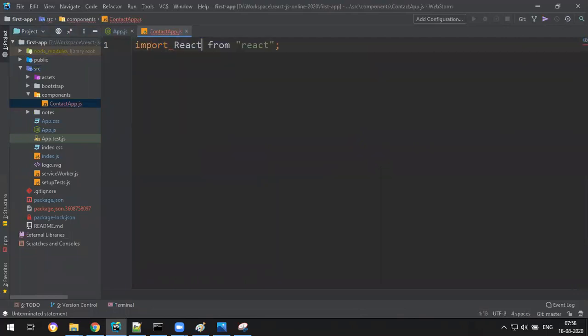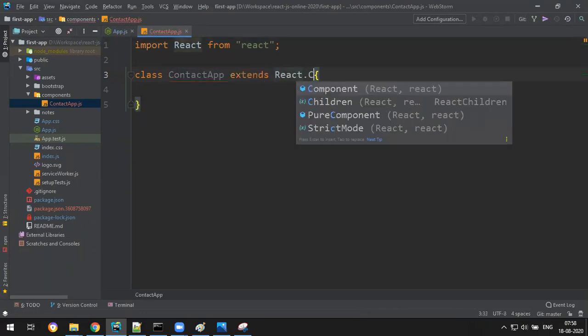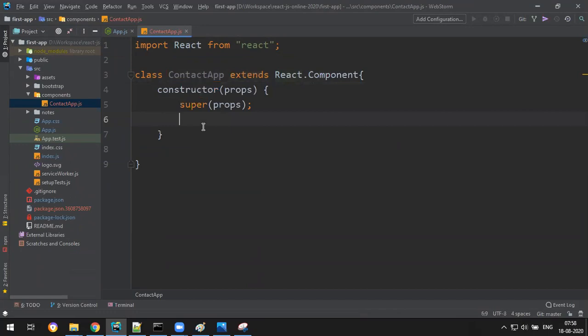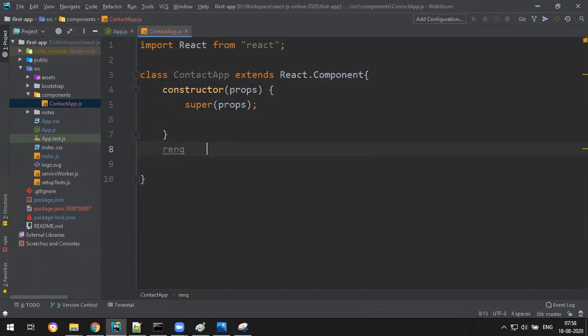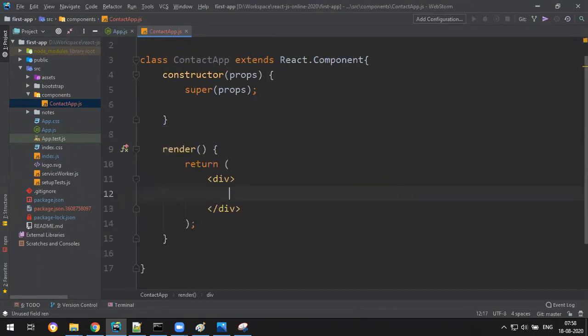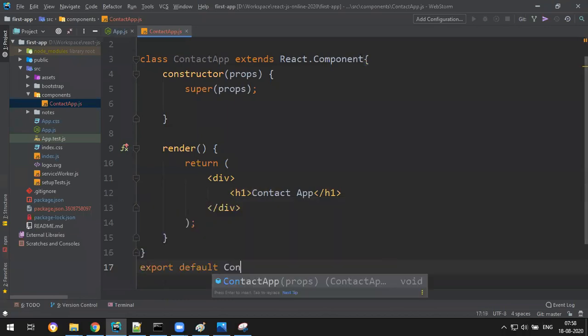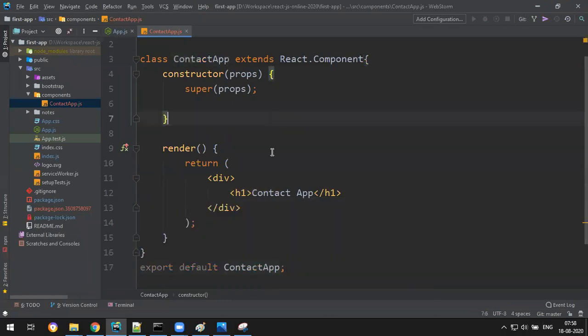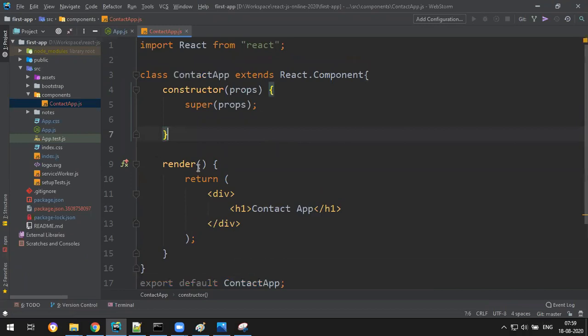Import React from React, and class ContactApp extends React.Component. Okay, h1 contact app, and export default ContactApp. Then same like this, I want contact list and card.